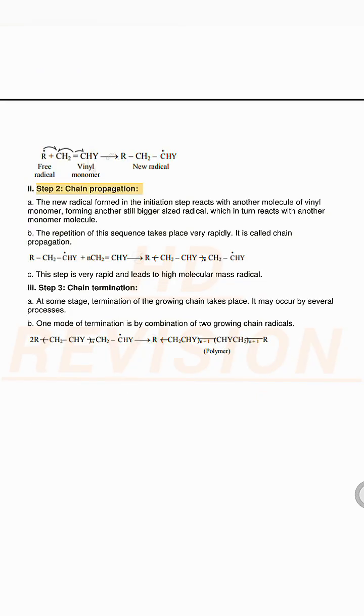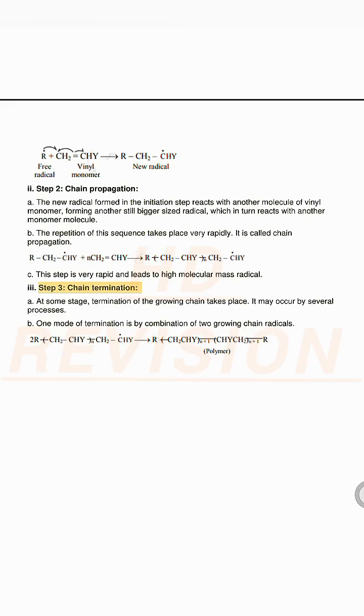Step 2. Chain propagation. A. The new radical formed in the initiation step reacts with another molecule of vinyl monomer, forming another still bigger sized radical, which in turn reacts with another monomer molecule. B. The repetition of this sequence takes place very rapidly. It is called chain propagation. C. This step is very rapid and leads to high molecular mass radical.